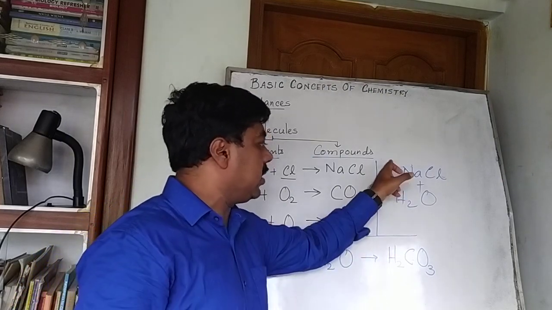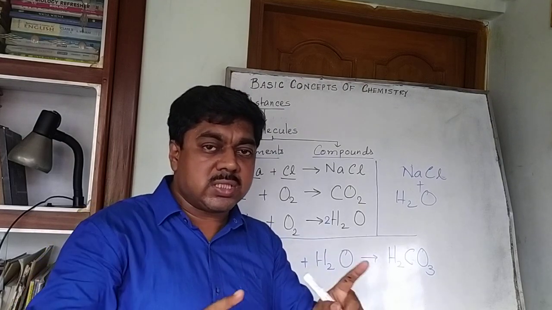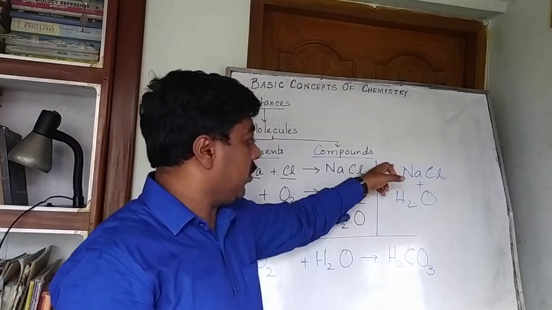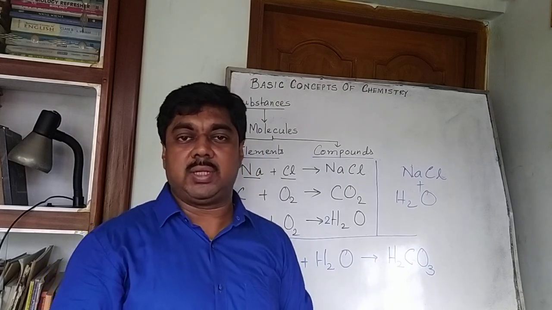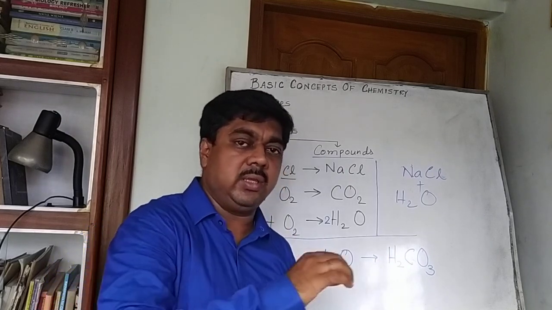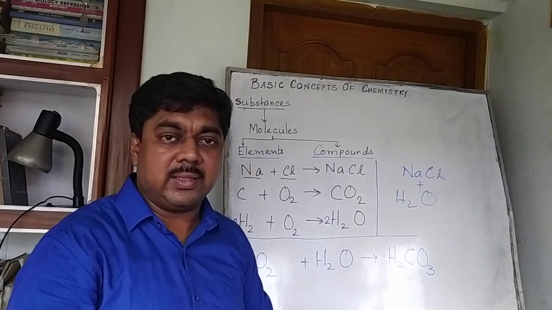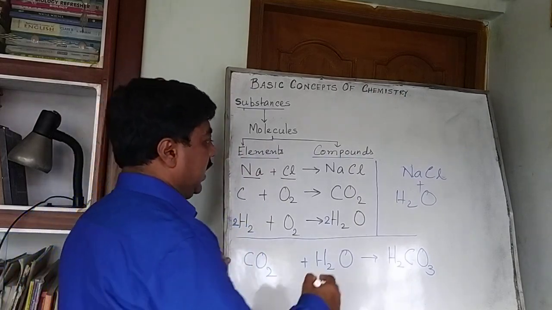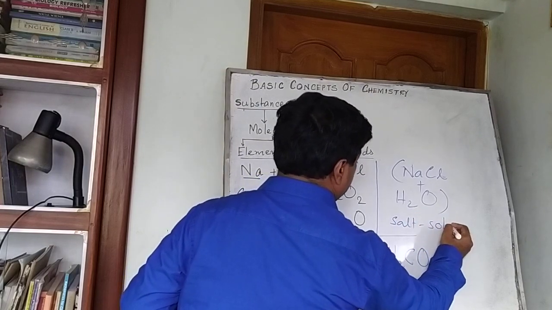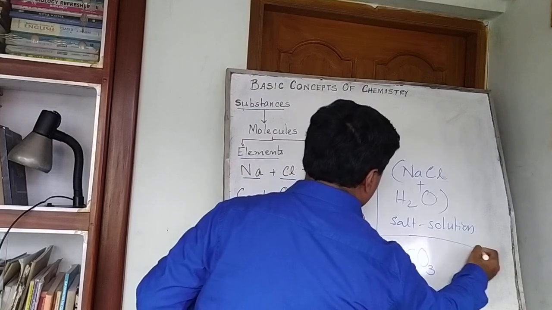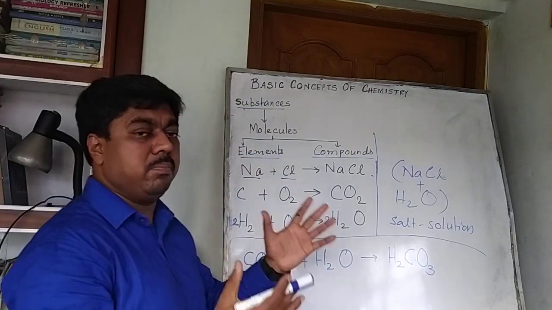That means water and sodium chloride are in their own form. They have not changed in their formula. They are in their own form, but the water has become saline, that is salty. You will get the taste of the salt separately if you test that water. That means two things have not reacted, they have just mixed up. So we can say that this salt solution is a mixture. It is a mixture. That means they have been mixed up.